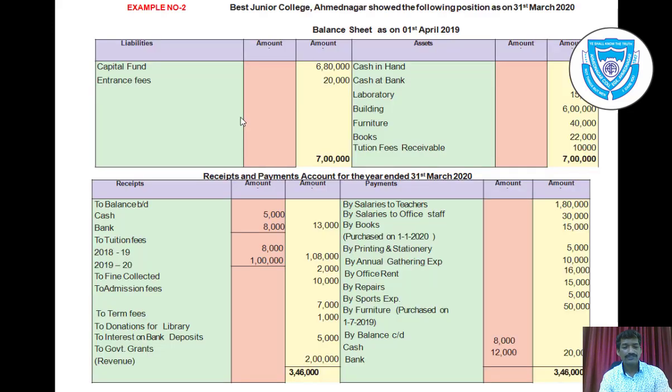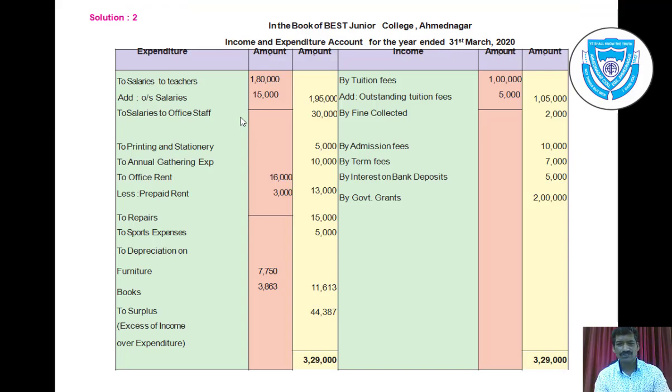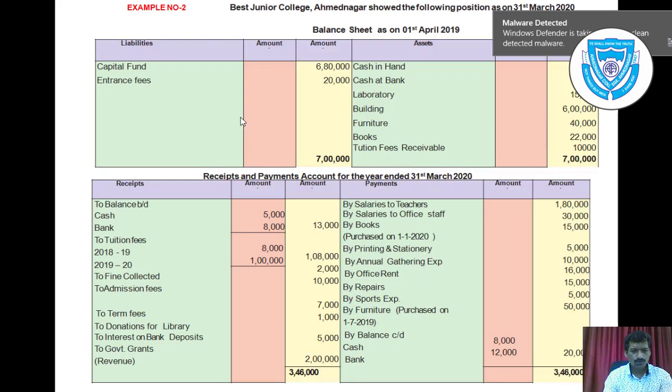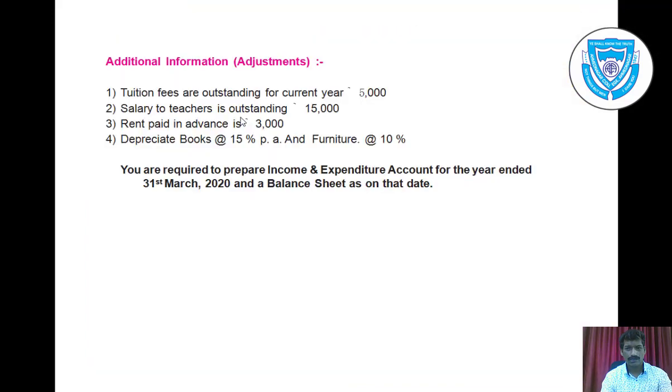Then to admission fees rupees 10,000, by admission fees rupees 10,000. Then to term fees, again if there is no adjustment we can directly write it in outer column.